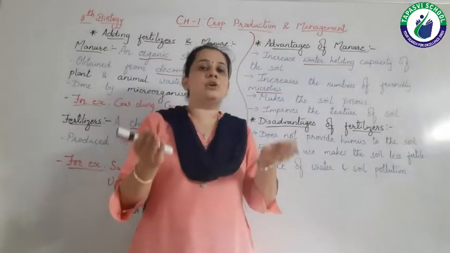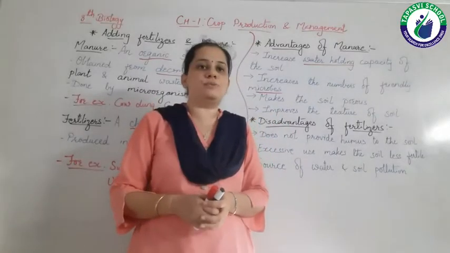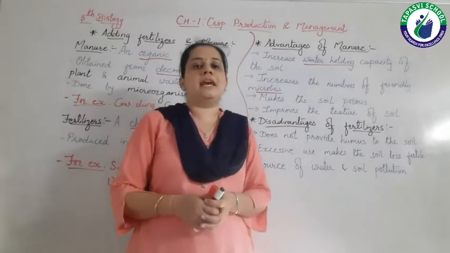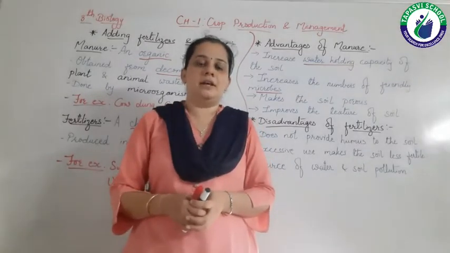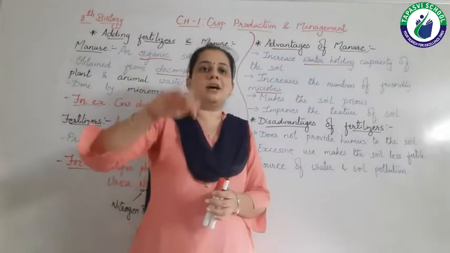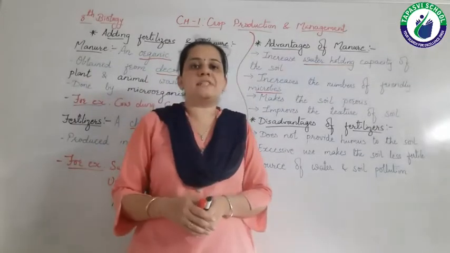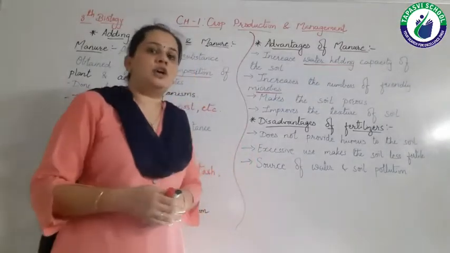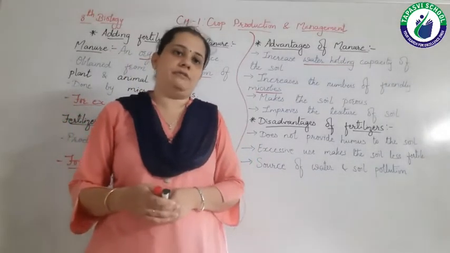As there will be good growth of friendly microbes, what happens? The crops can grow better. As the soil is turned up and down, the crops can get better nutrients and the crops can flourish well.